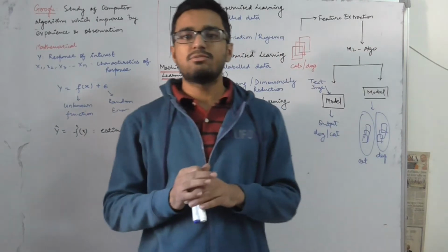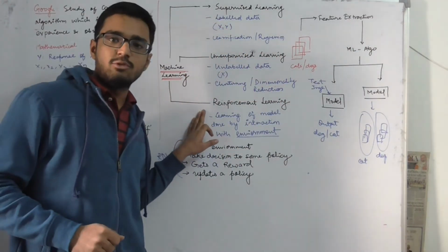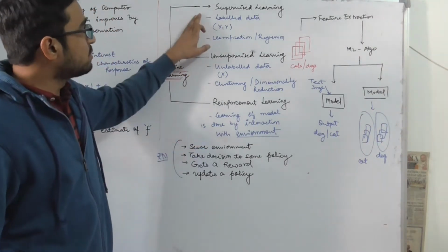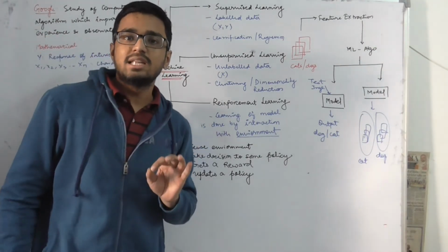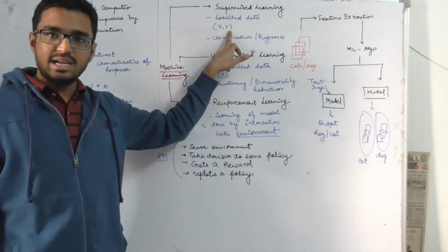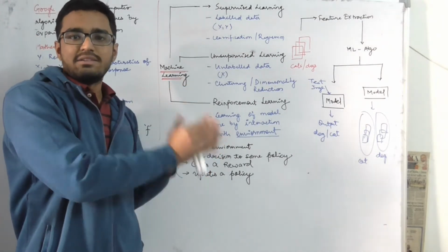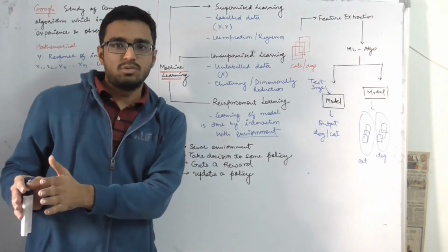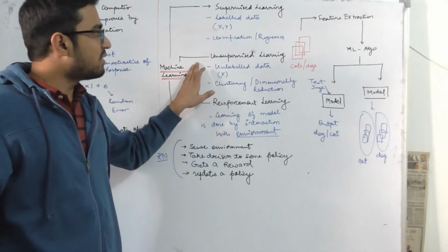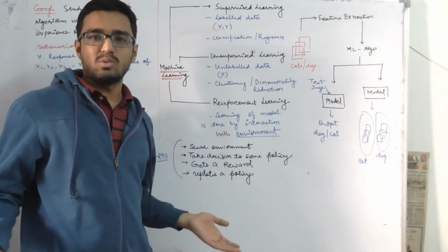Now machine learning is of three types: supervised learning, unsupervised learning, and reinforcement learning. In supervised learning, we have labeled data. That means we have x, the characteristics, and we have y, the response of the characteristics. We have both and we train a machine learning algorithm on that. Then we have unsupervised learning, where we have only x, only the characteristics and no responses.